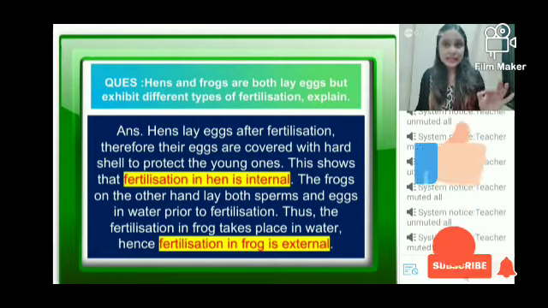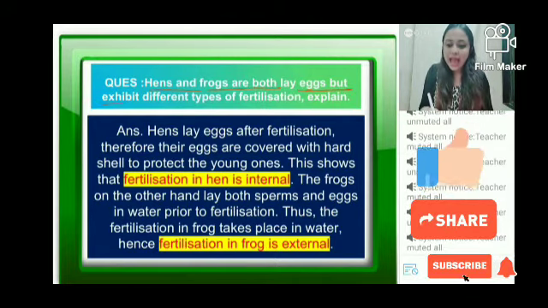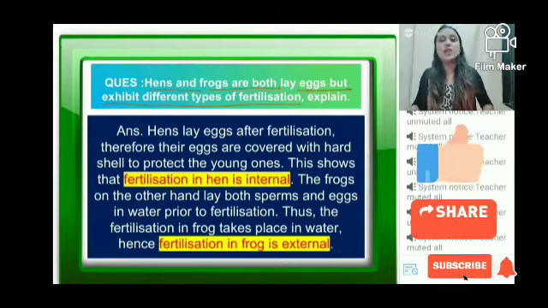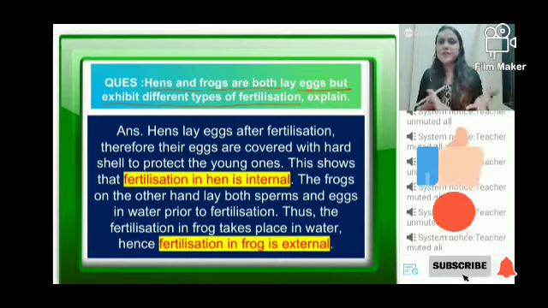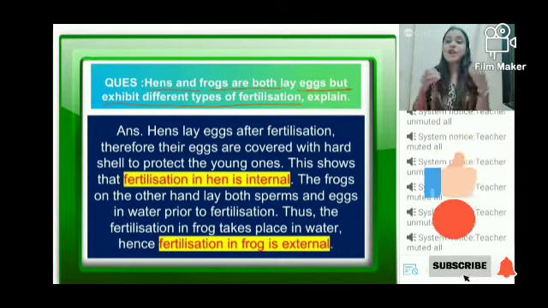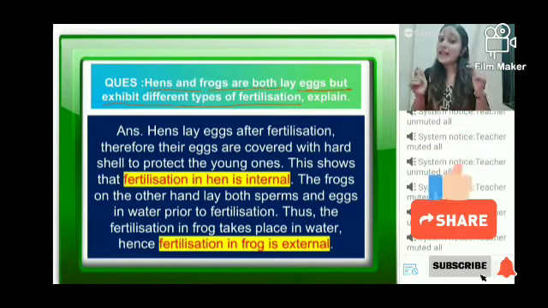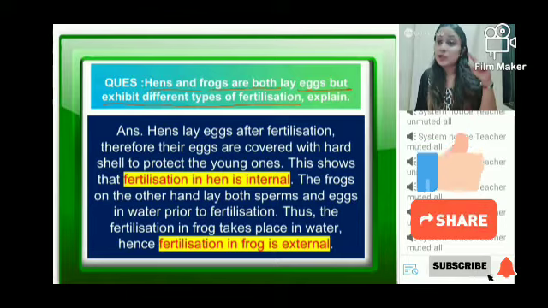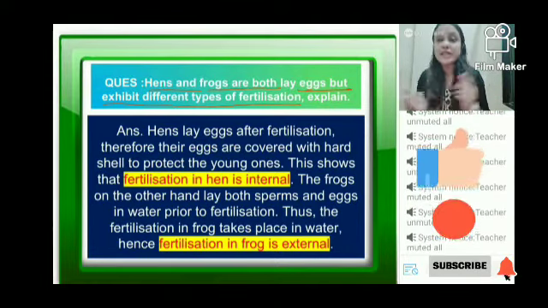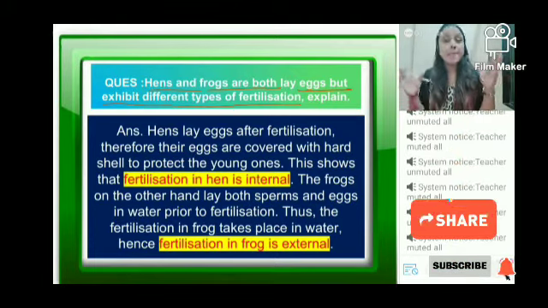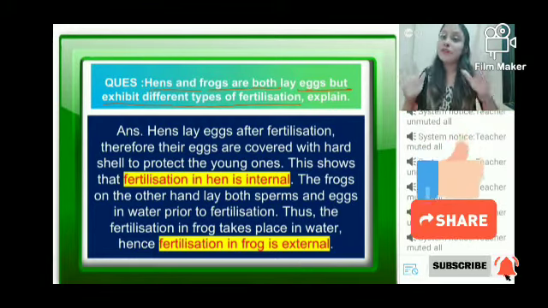So hens and frogs both lay eggs. And what type of fertilization will you find in them? You have seen hen is a bird, right? And frog, you have seen a frog. So both hens and frogs, they will lay eggs. So what type of fertilization is present in them? In case of humans also you saw eggs, but those eggs never come out of the body, because in case of human the type of fertilization is internal fertilization. But in case of hens and in case of frogs, two different types of fertilization will occur.